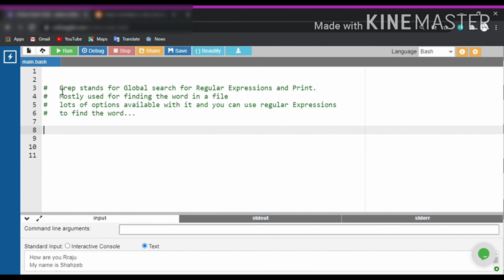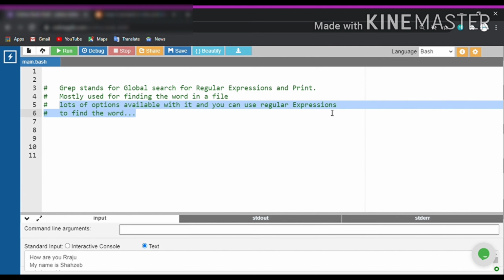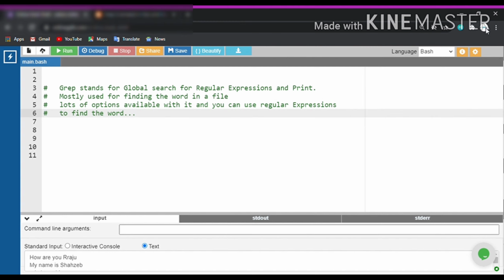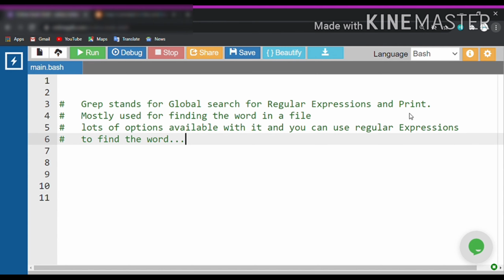Grep stands for Global Search for Regular Expression and Print. It's a very frequently used command of Unix and is mostly used to find a word in a file. Now the real power of the grep command comes with its options and the use of regular expressions. As you know guys, regular expression is a very huge topic and it's not possible for me to cover it in this lesson. So here I am on my bash terminal and let me just zoom it so that you can see it properly.